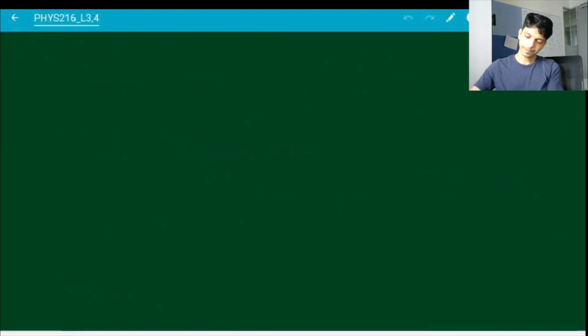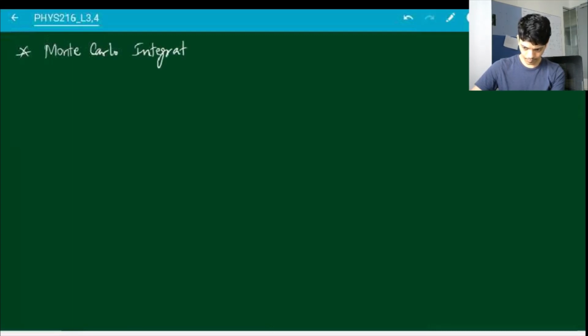We're going to look at some applications over here. The first application is to do integration, numerical integration using random numbers. So there's a special name for this. It's called Monte Carlo integration. In general, a lot of techniques, numerical techniques that make use of random numbers are given the name Monte Carlo. So Monte Carlo simulation, Monte Carlo integration, Monte Carlo minimization, and so on and so forth.